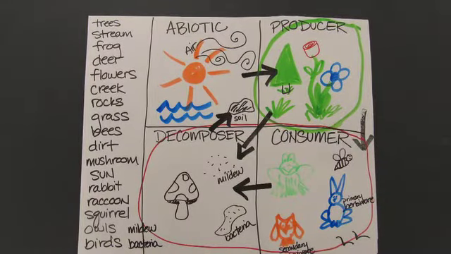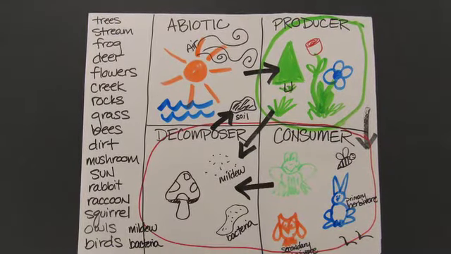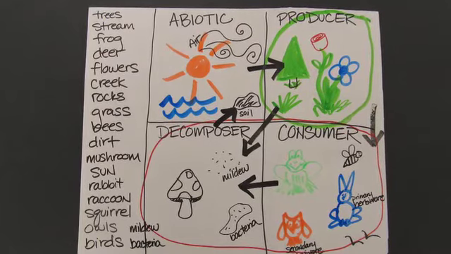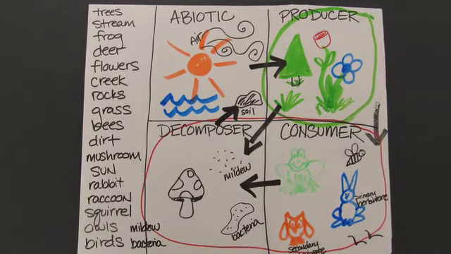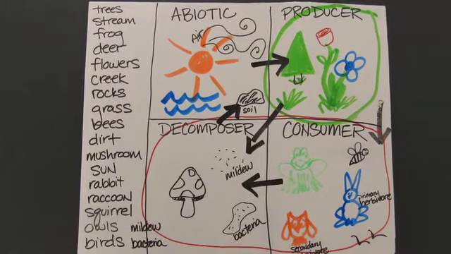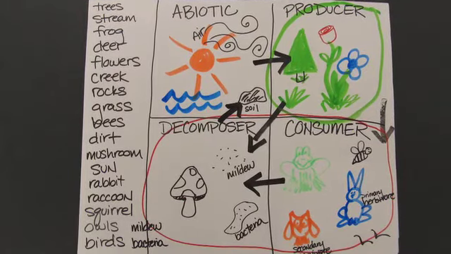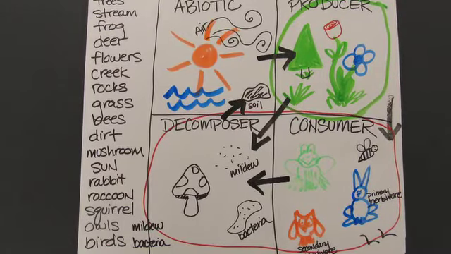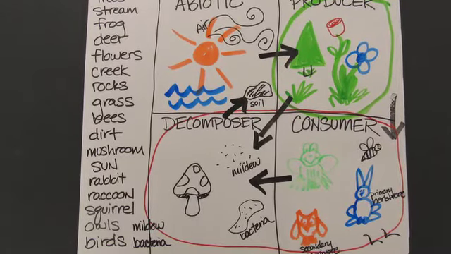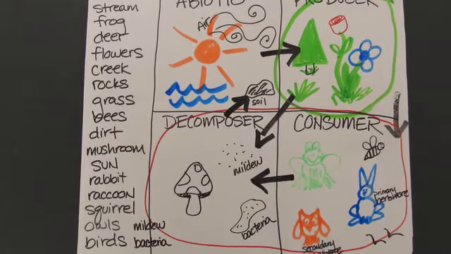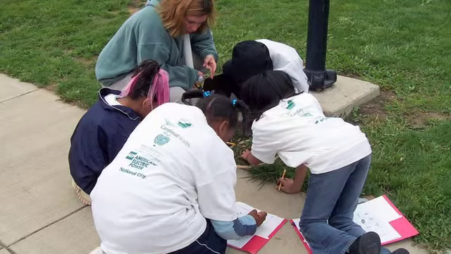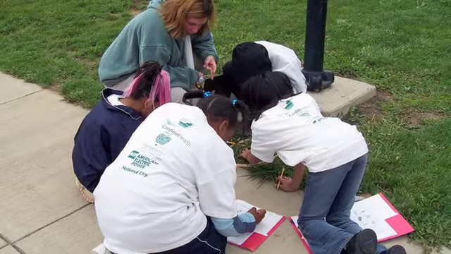Review the definitions of abiotic, producer, consumer, and decomposers. Have students classify each group. Students should be able to relate that the producers are green, consumers have mouth parts, and decomposers are organisms like mushrooms, fungus, and mold. Remind students that some decomposers are too small to be seen with human eyes, like microscopic bacteria. As a class, discuss if listing bacteria on a plot organism list will be allowed for this activity.